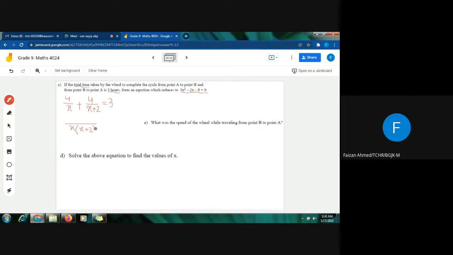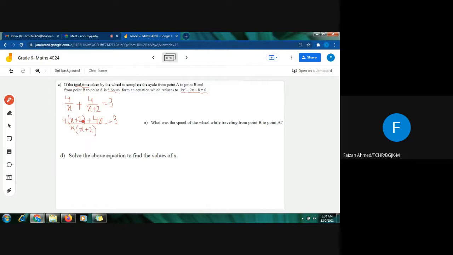Now I will see what is missing over here. x is already there, but x plus 2 is missing. So I will multiply the numerator with x plus 2. So this will be x plus 2 in the numerator. Now I have to look at the other fraction. What is missing in the other fraction? I will use the positive sign, which is the in-between sign. Since x plus 2 is over here, x is missing, so I will multiply the numerator with x. So this will become 4x, and it will be equal to 3.